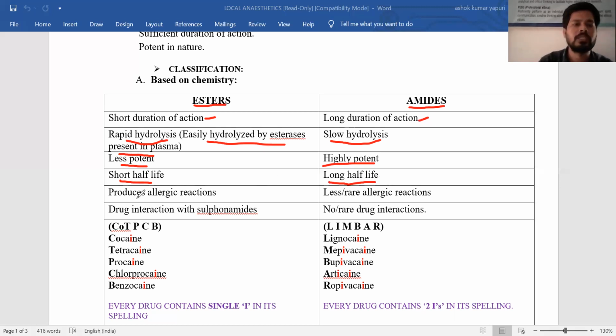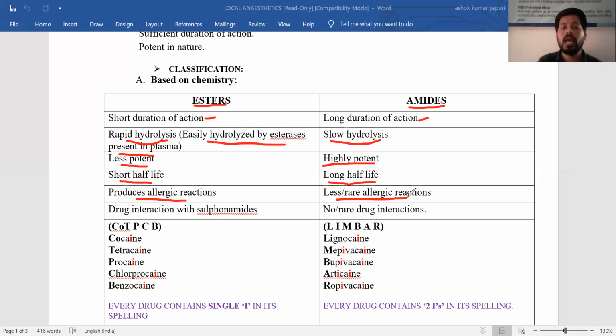Regarding esters, esters may produce allergic reactions, but amide local anesthetics produce less or rare allergic reactions. So if you observe, compared to esters, amides have advantages. Amides have a long duration of action compared to esters. Amides have slow hydrolysis, so they stay more time in the body. Amides are highly potent, and they can produce less or rare allergic reactions.